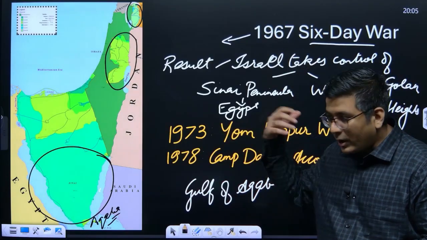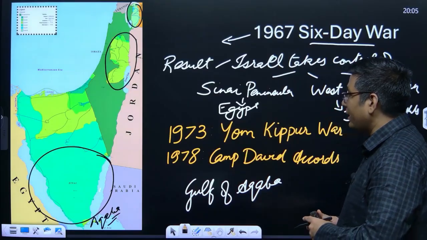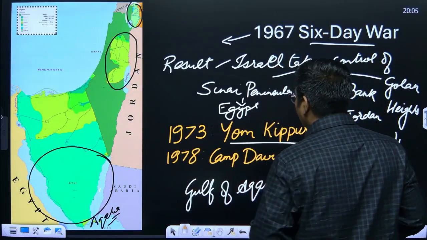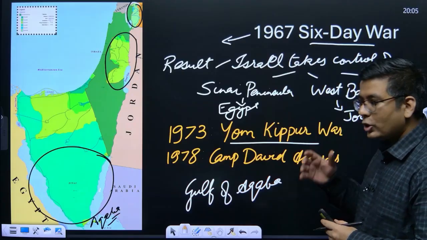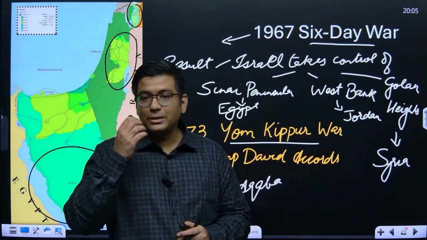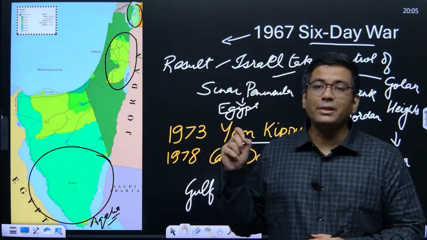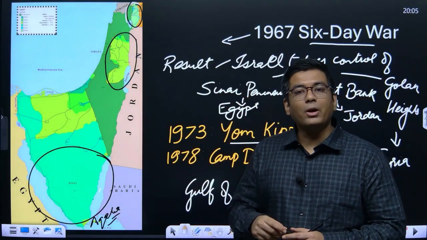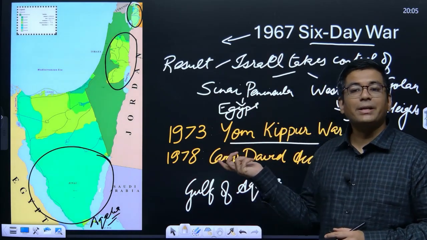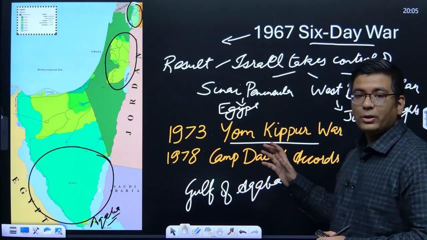So in order to vest this particular thing back, there is again a war. Now that war happens in 1973, and it is called the Yom Kippur War. Now Yom Kippur basically is a festival for Israel. It is the holiest day of the Israeli calendar. Okay, on this particular day they seek forgiveness from God and the fellow human beings. So it is basically the holiest day of the year for the Israelites,